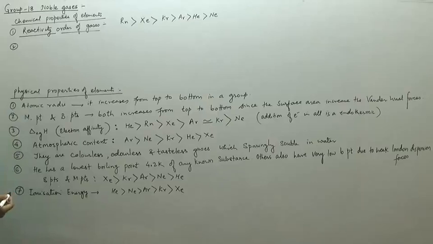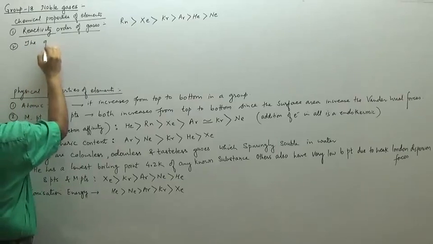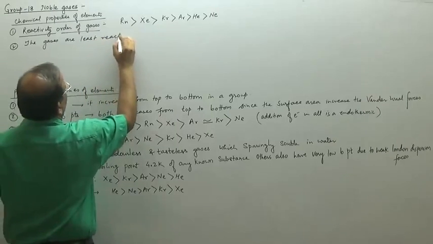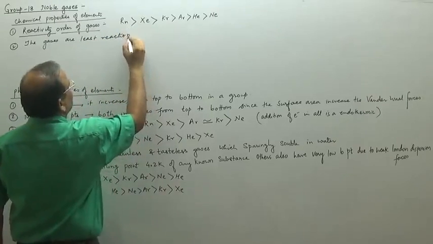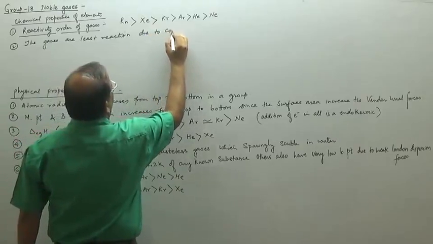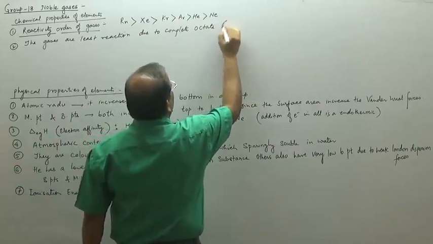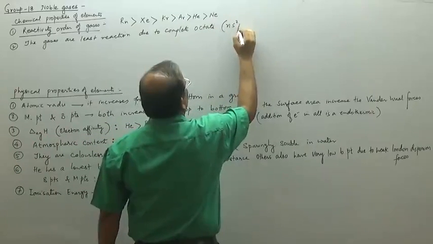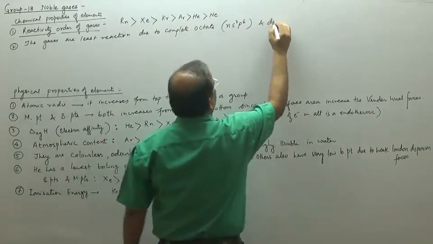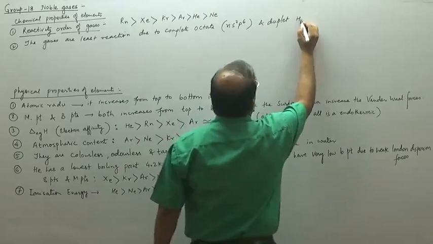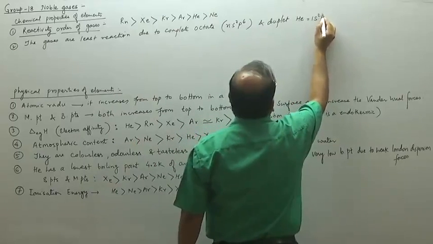Next we can write that these gases are least reactive because of their complete octet or duplet: the octet is ns2np6, and the duplet in the case of helium is 1s2.